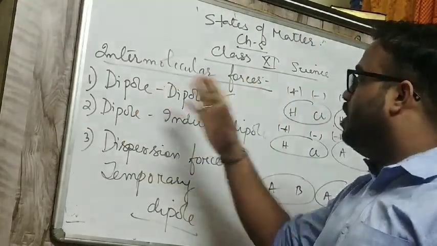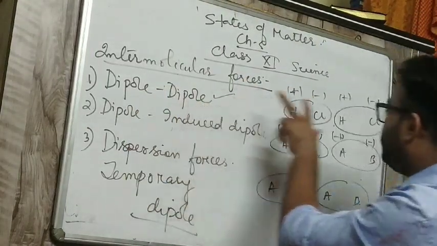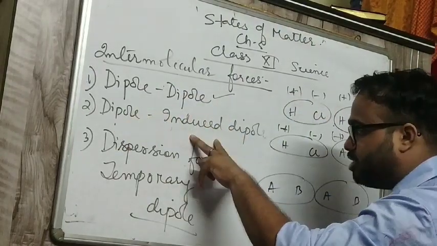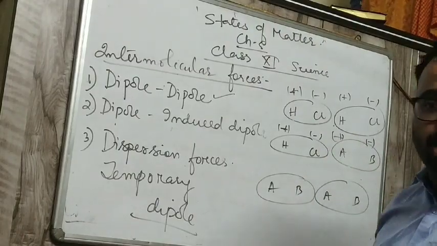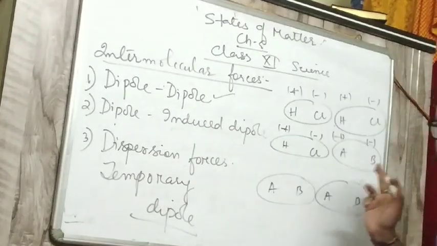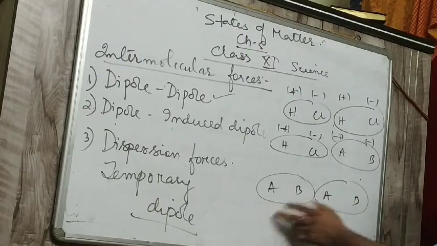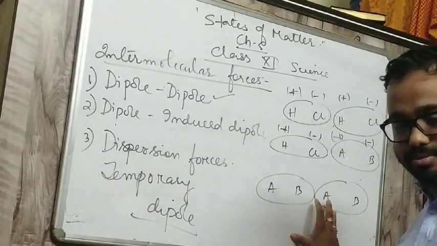There are three: dipole-dipole, dipole-induced dipole, dispersion. Dipole-dipole means permanent dipole, permanent dipole. Dipole-induced dipole means permanent dipole, temporary dipole. The temporary one, if you bring it near the permanent, will have the dipole moment; if you go away, it will not. And dispersion or London is the force of attraction between two temporary dipoles.